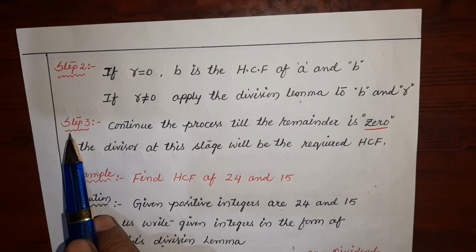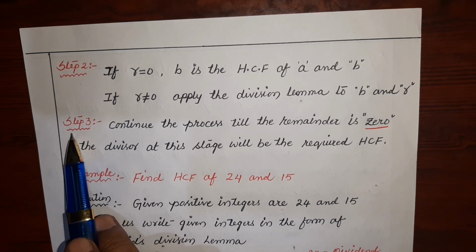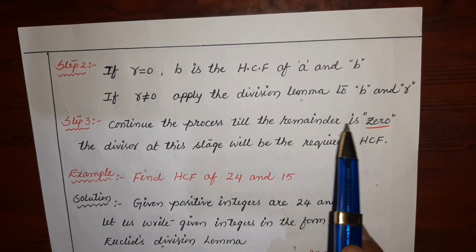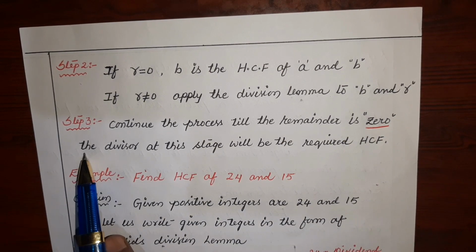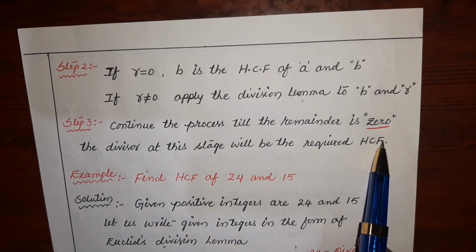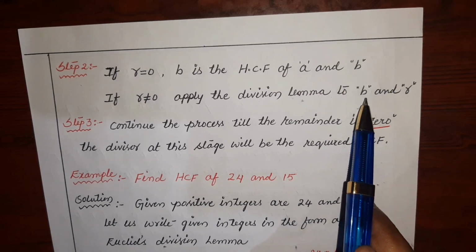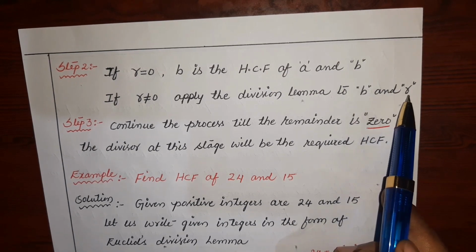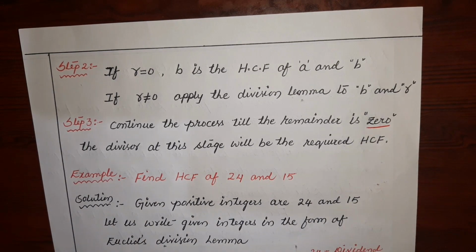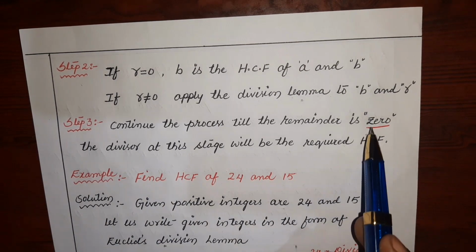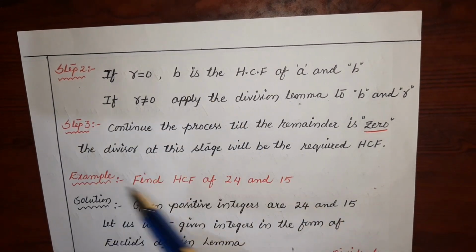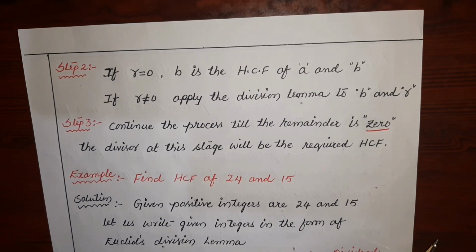Now, the third step is to continue the process till the remainder is 0. The divisor at this stage will be the required HCF. So as I said, we will take the divisor and the remainder, these two values, and we will continue this process until we get 0 as a remainder. Okay, so let us try to understand this complete process with an example.